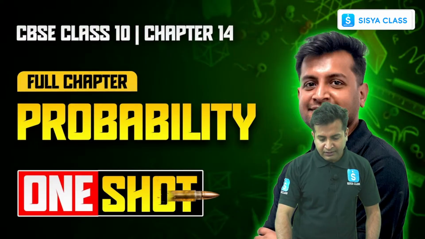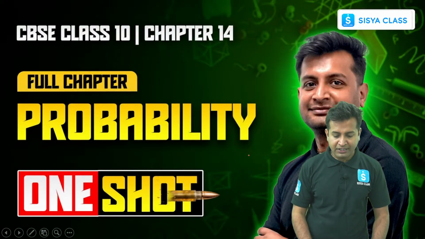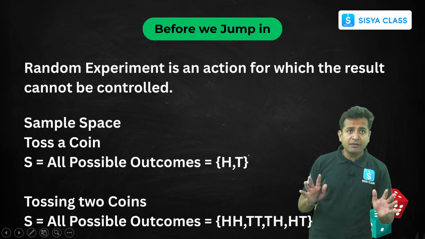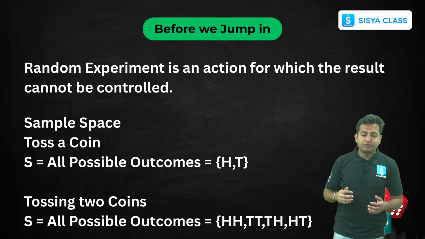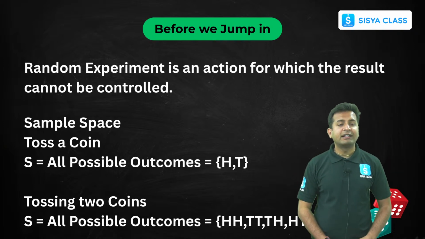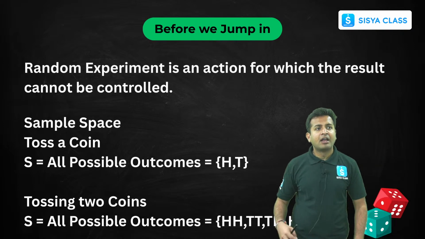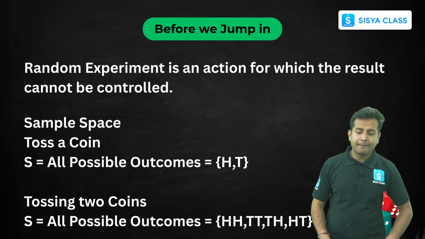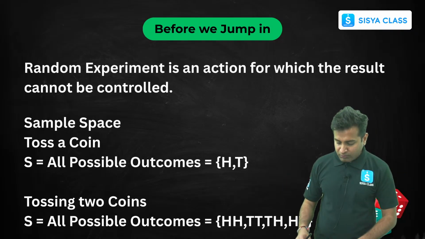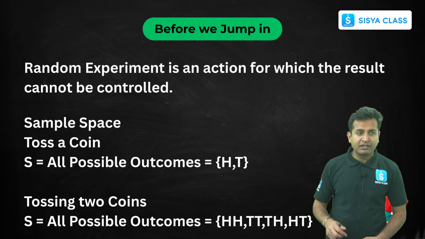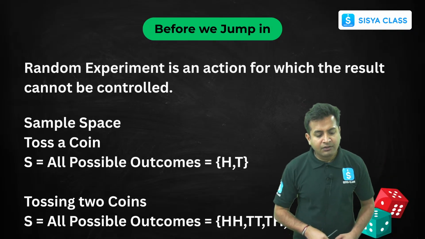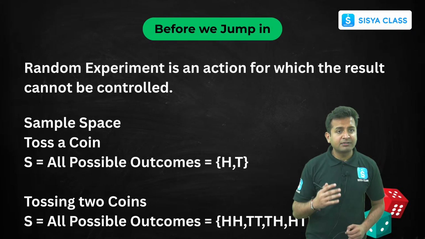So first, there are a few things which I want to tell you all before we jump in, right? The first thing is, what is a random experiment? A random experiment is, let's suppose you are tossing a coin, or rolling a die, right? The outcome is not controlled by us.